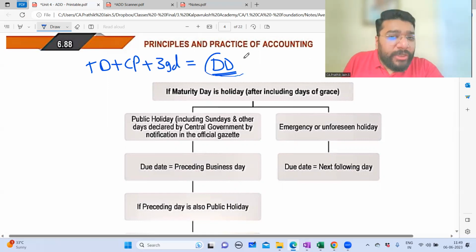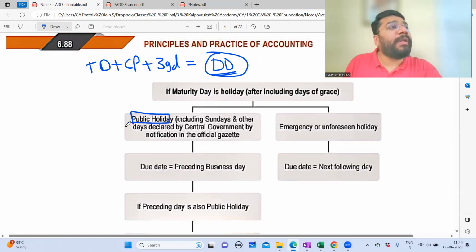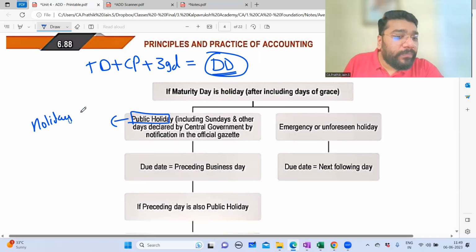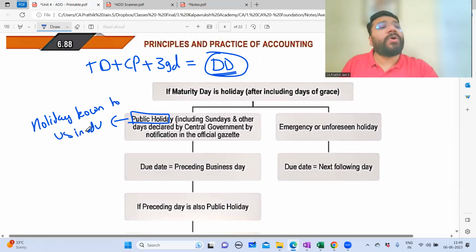And if that due date happens to be a public holiday. Public holiday means what? The holiday which is already known to you in advance. For example, Sunday. Does anybody have to tell you that Sunday is a holiday? It's understood that Sunday is a holiday.